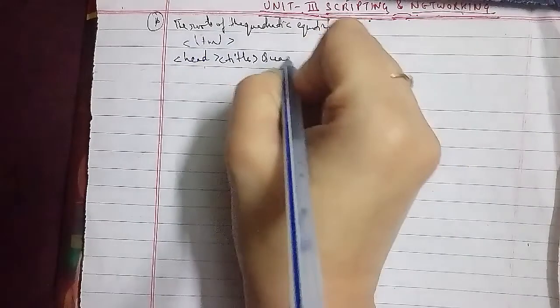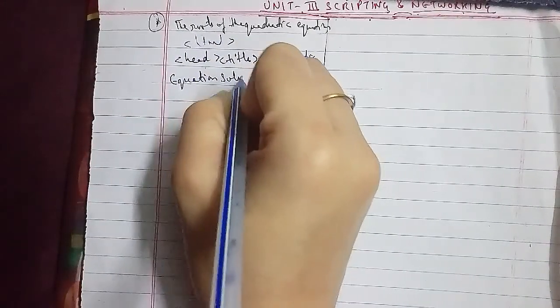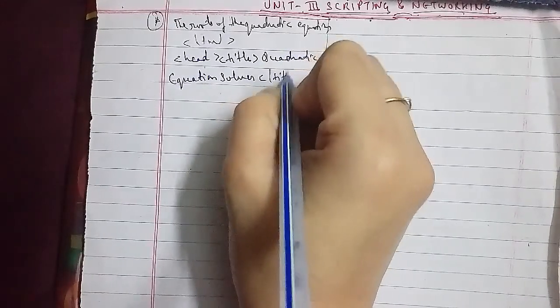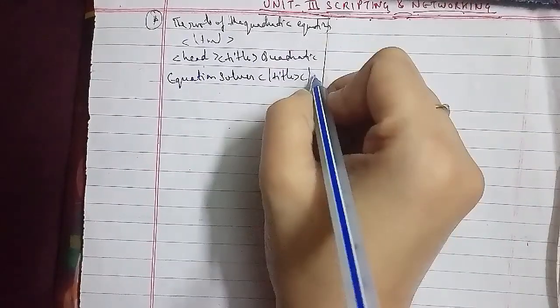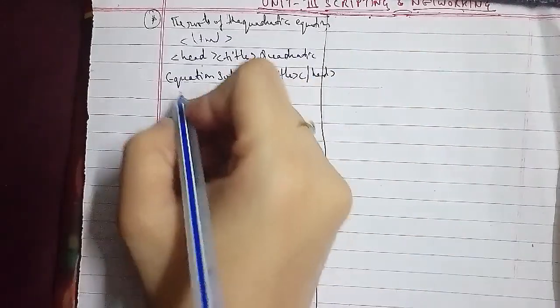So starting with this, that we have to start with HTML. Then we have head section where we're gonna start with title. This is quadratic equation solver. Title close, then head close, जो कि हमने start किया था. Okay, now starting with the script type. Script type which is equals to text, function.